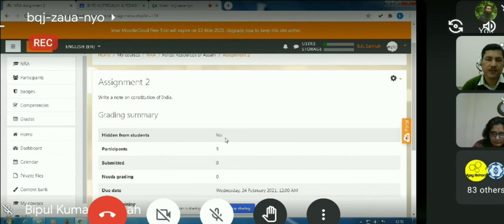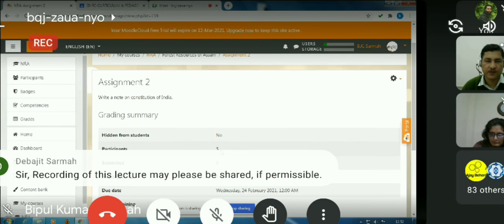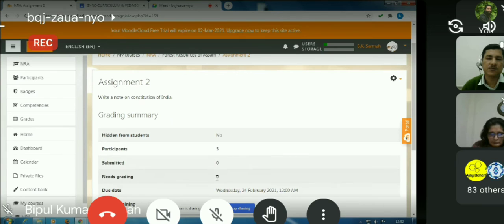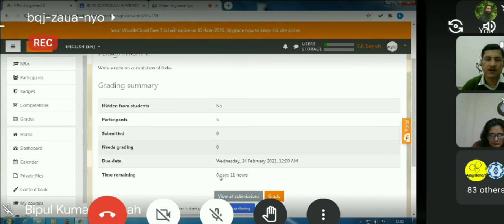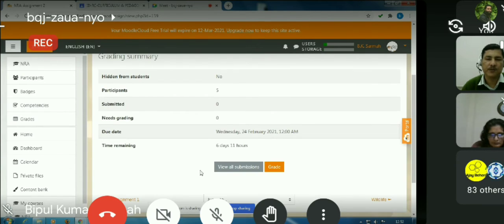Assignment 2: there are 5 participants, which means there are 5 students who are supposed to submit the assignment. Nobody has submitted yet, so there is no need for any grading. The due date and all other information are provided to the teacher. In this way, I can add an assignment activity to a Moodle course.